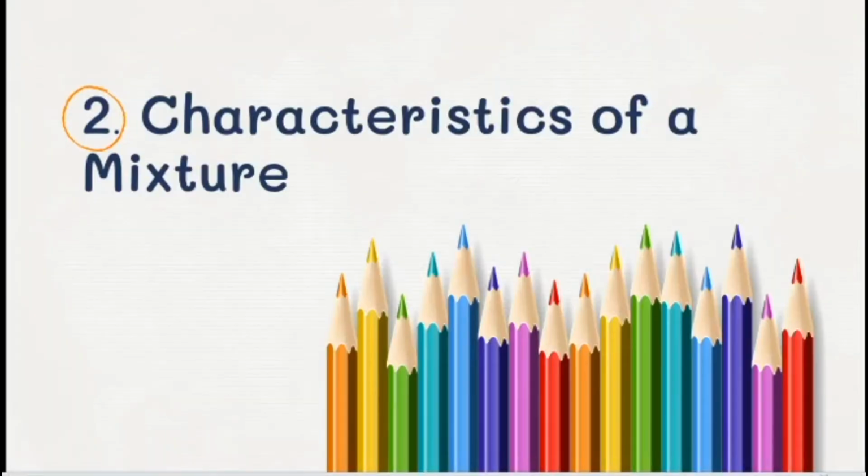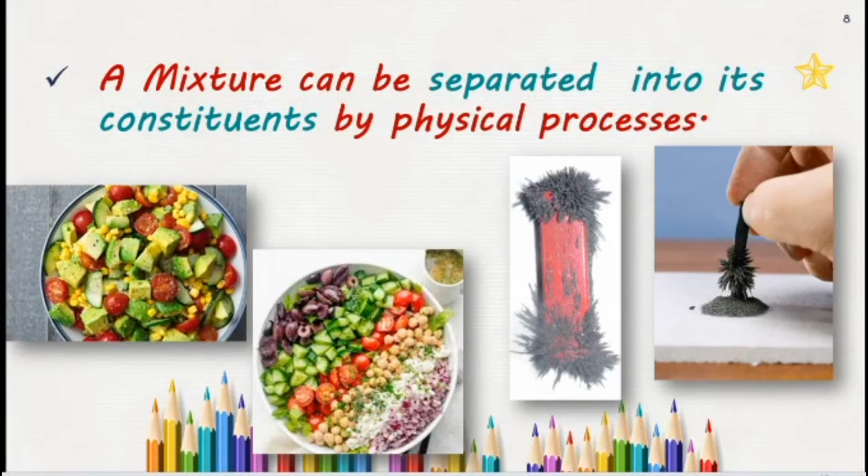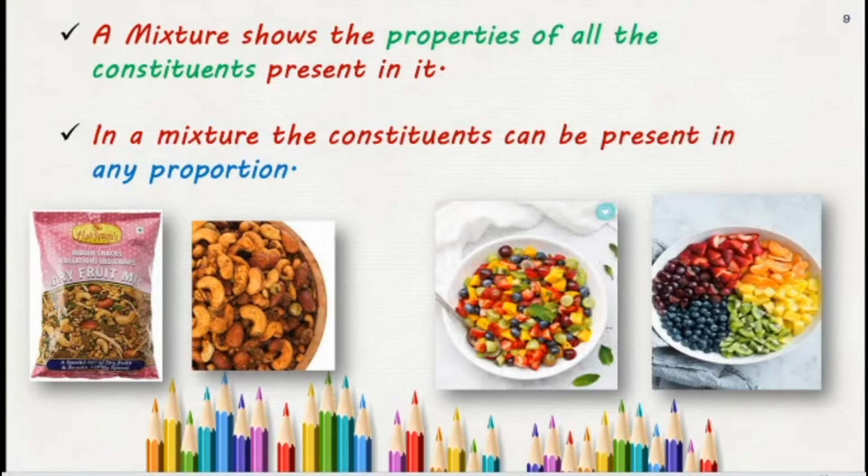Next, the characteristics of a mixture. A mixture can be separated into its constituents by physical processes. This is the first characteristic of a mixture. They can be separated by simple physical methods, and they show all the properties of the constituents present in them. Take a fruit salad, for example. In that fruit salad you can find apple, pineapple, grapes, papaya, orange, etc.